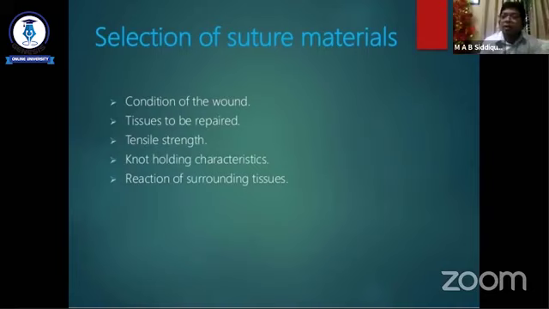Tissue to be repaired: according to the tissue, like skin we use non-absorbable suture, like gut we use absorbable suture.